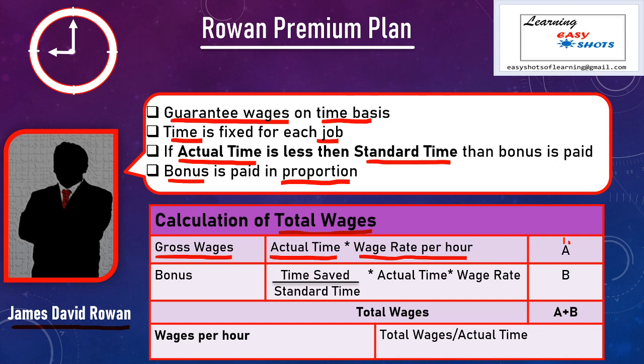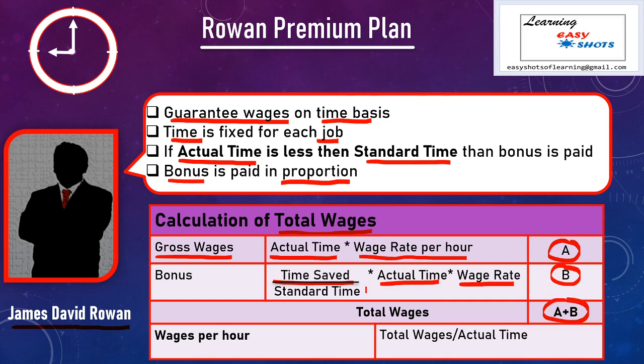This is the formula to calculate gross wages, and if actual time is less than standard time, then the worker is also eligible for bonus, and here bonus is calculated as time saved divided by standard time, that is time allowed by the company to complete the task, into actual time taken by the worker into wage rate. This is the formula to calculate bonus, and when we add gross wages and bonus we get total wages.